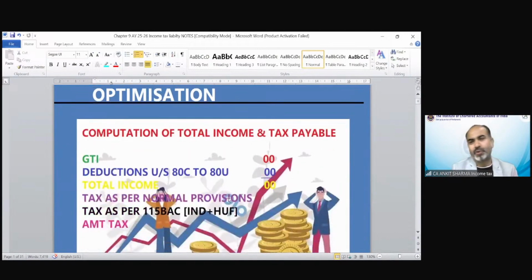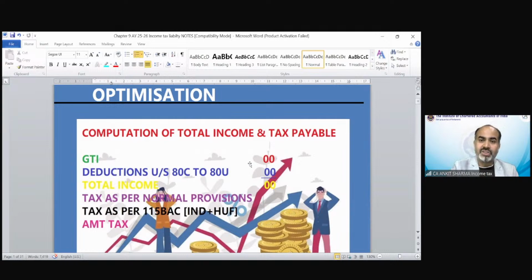Computation of total income and tax payable is not an easy task, of course, because you have to keep in mind all the provisions you have gone through, as they are all interconnected, whether it's TDS or clubbing or set off or residential status. Even the residential status concept can affect a tax liability calculation, which you will see in question number 2 of Test Your Knowledge. We have almost 12 Test Your Knowledge questions and 2 illustrations that we will solve in this session.